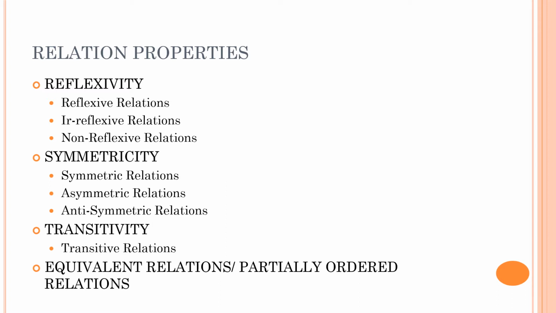Then third, we have transitivity, under which we have only a single category, which is the transitive relations, and based on these properties we can define equivalence relations and partially ordered relations.